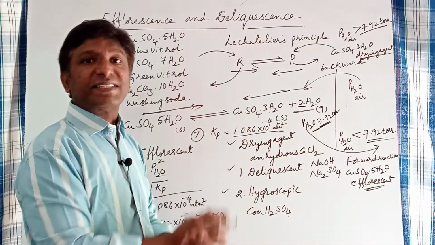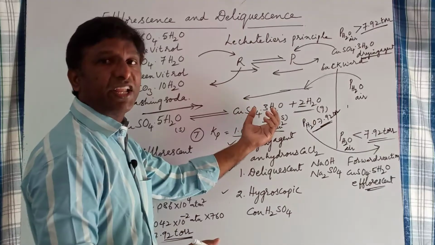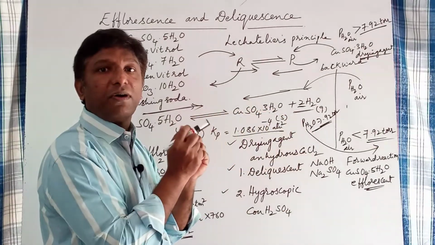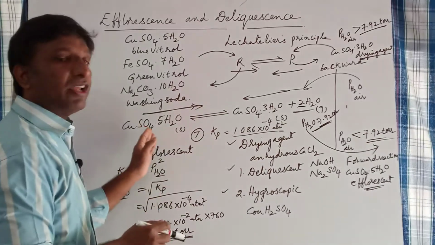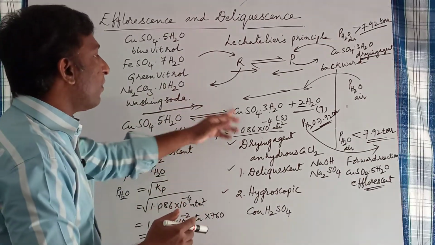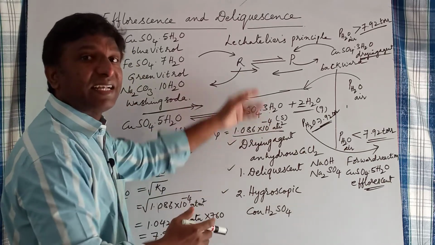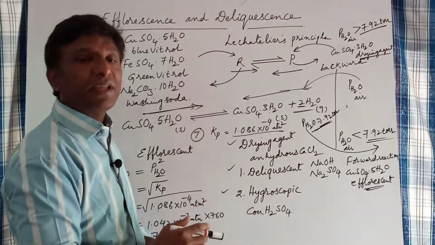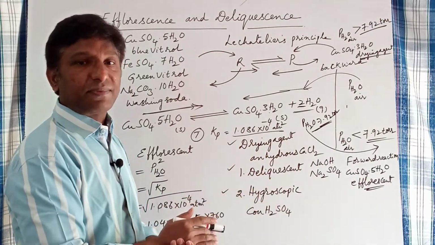In such cases, the formula unit of the salt having fewer water molecules absorbs water molecules and is converted into the formula unit of the salt with more water molecules. Therefore, the salt having fewer water molecules acts as a drying agent. If it is soluble in water, it is also known as deliquescent.